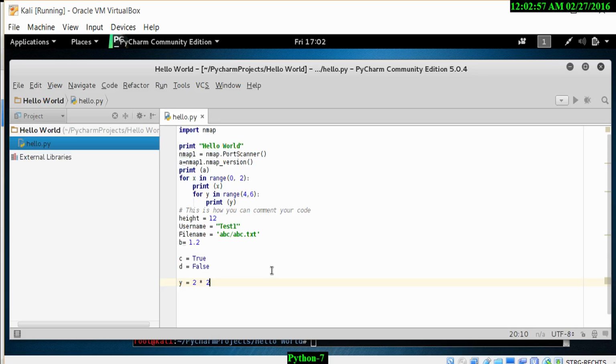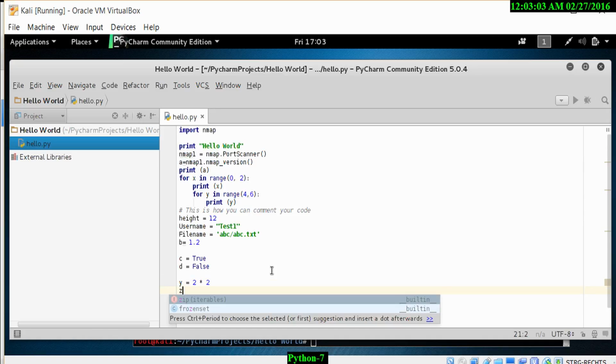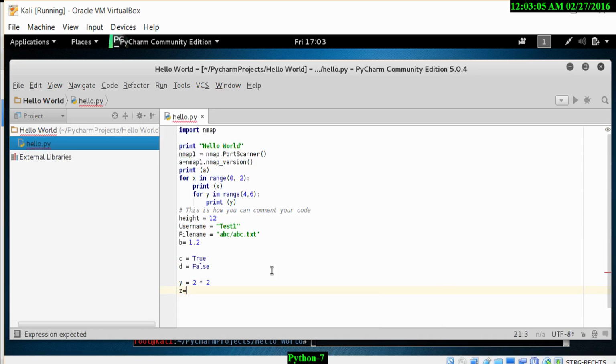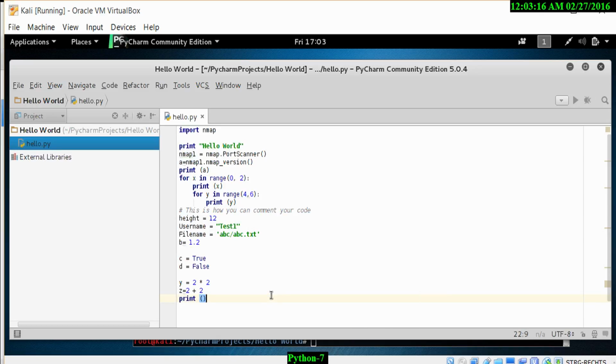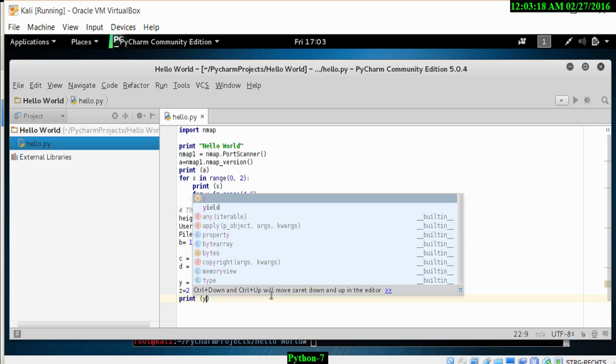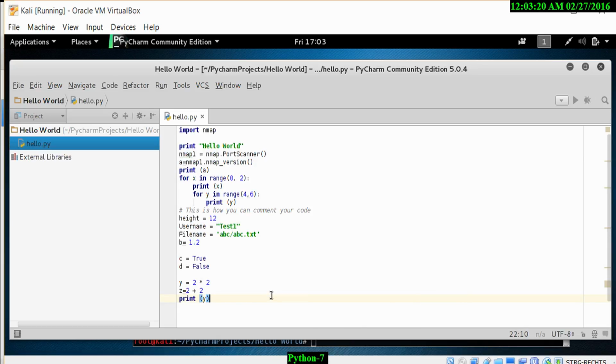And let's also look at z as another variable, and let's put z equals 2 plus 2. Just put some spaces here. Now to print this out, I can print y, and let's also print z. And once we do that, we can actually